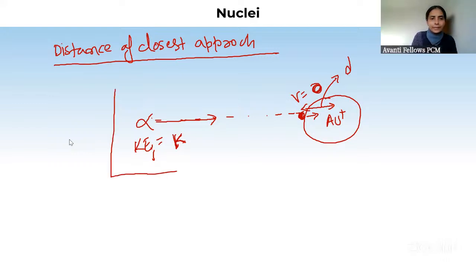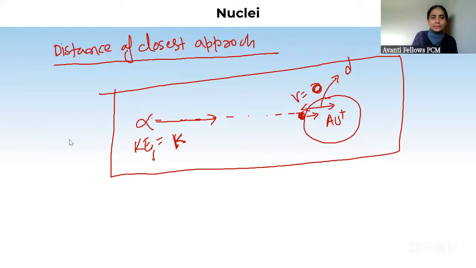So now let's say this alpha particle and this gold nucleus are acting as a system. If it is a system, then the force between the gold nucleus and alpha particle is an internal force, right? No external force is acting, and the force acting is electrostatic force. So basically mechanical energy will be conserved. That is, initial kinetic plus potential energy equals final kinetic plus potential energy. Okay? So initially the alpha particle and gold are at infinite separation. That will be given in your question.